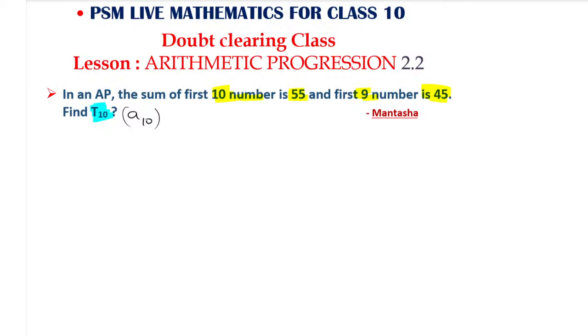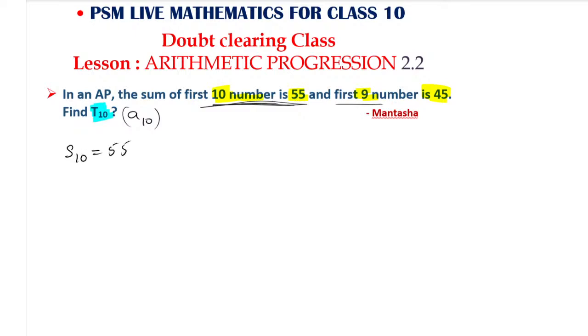Here, just make a note of what they have mentioned. They have given the sum of first 10 numbers. What do you mean by sum of first 10 numbers, whether it is A10 or S10? In an AP, the sum of first 10 terms is given. Whether it is AN or SN, that is the question. It is S10 because it is the sum of 10 terms. So S10 is equal to 55.